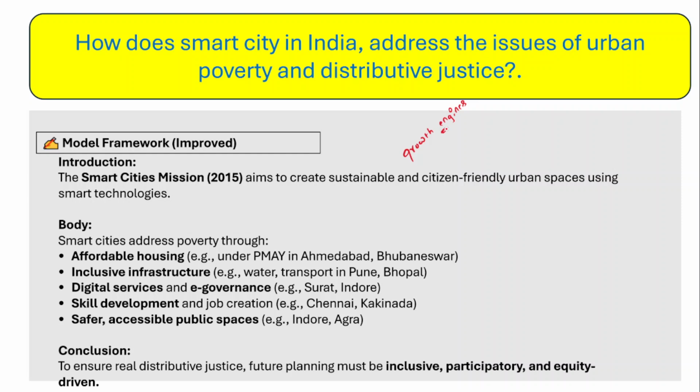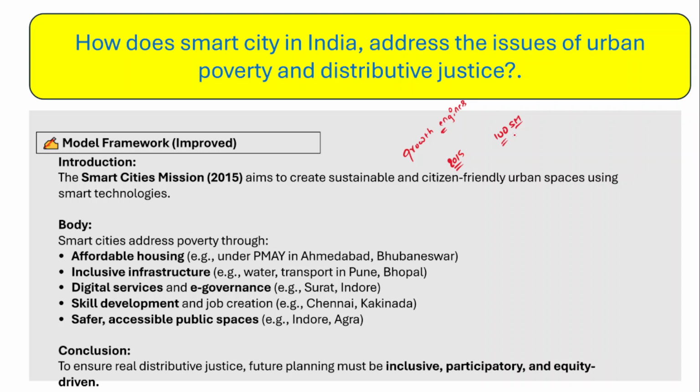issue of distributive justice. Now in the introduction of this question, first of all, you have to introduce the Smart Cities Mission that was launched in the year 2015, right? In 2015, 100 smart cities were selected by the union government, and the 100 smart cities will be developed by both center and state governments.